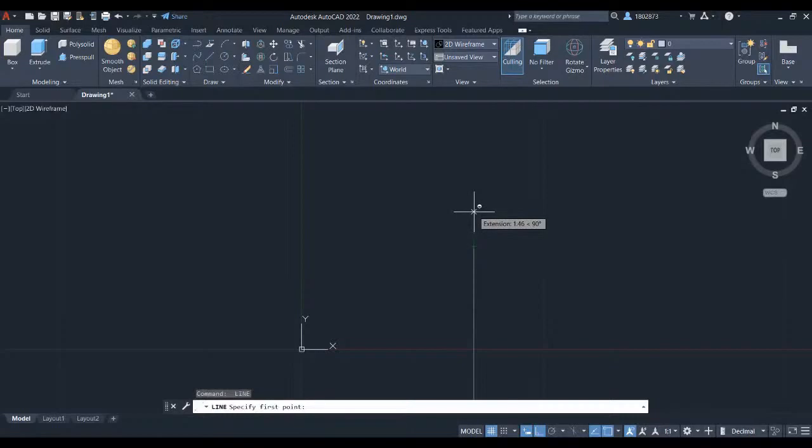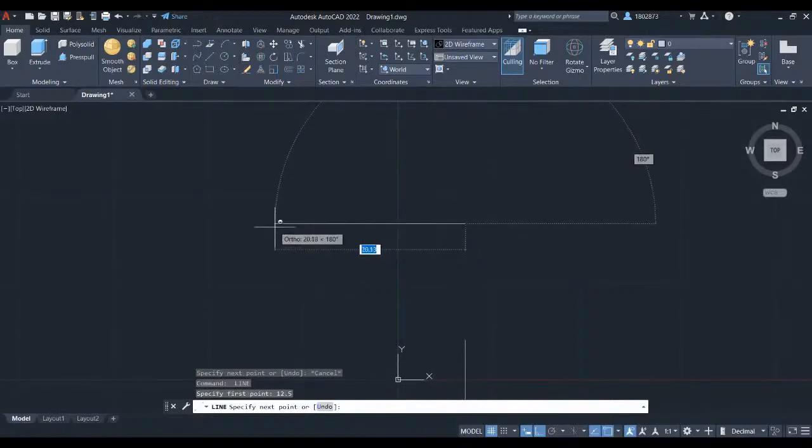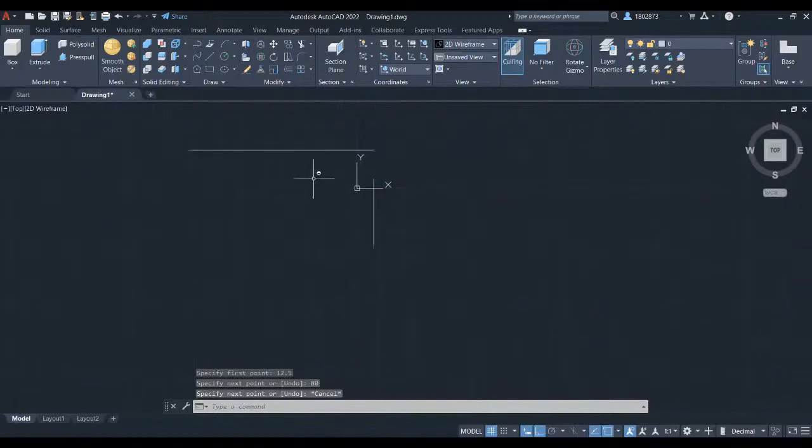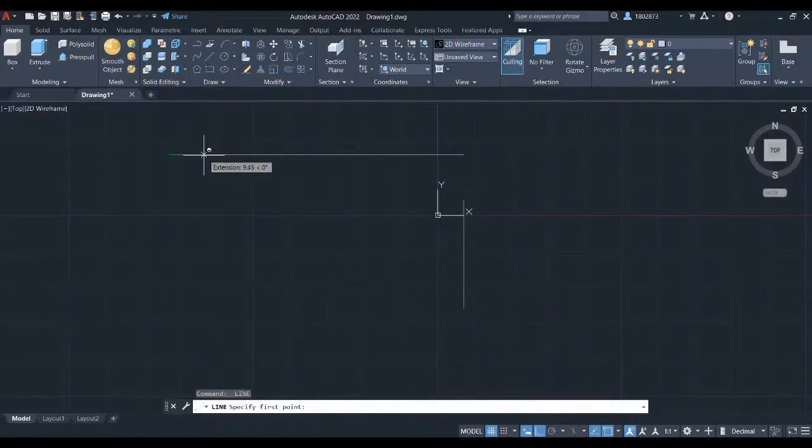Let's key in for the extension line to be 12.5. Press enter. Hover your crosshair here and let's key in 80. Press enter and press escape. Press space to repeat line. Hover your crosshair here for the extension line to pop out. Let's key in 20 and press enter.